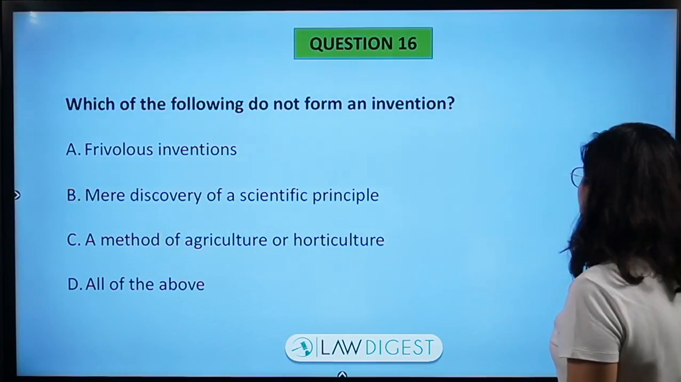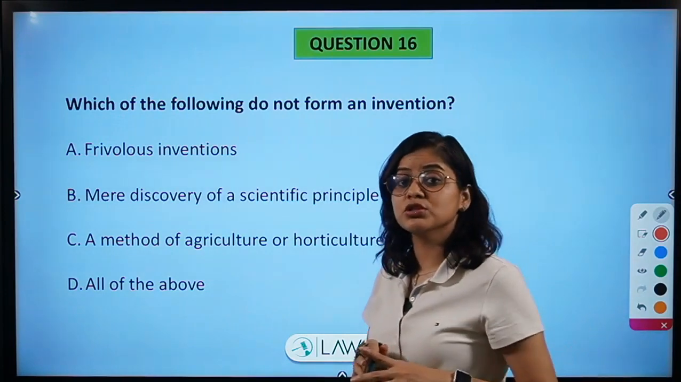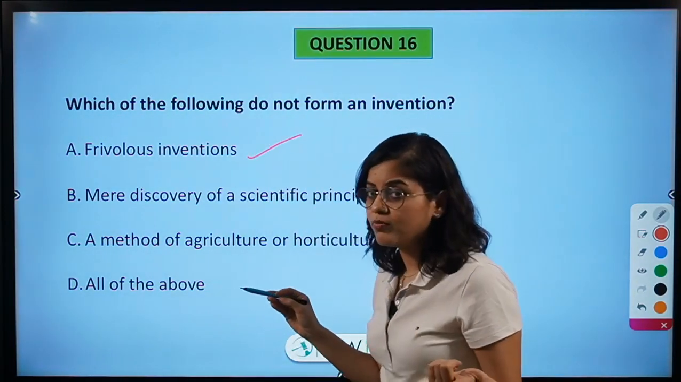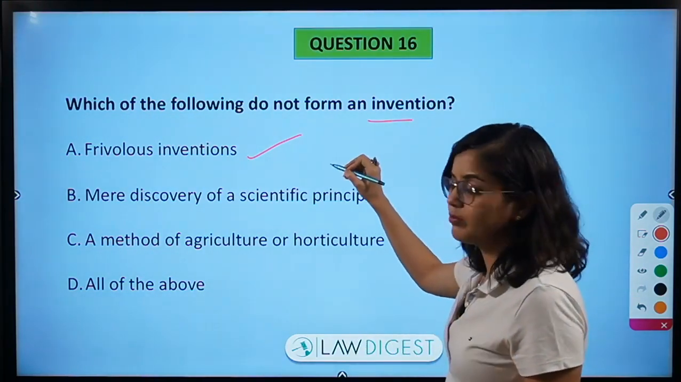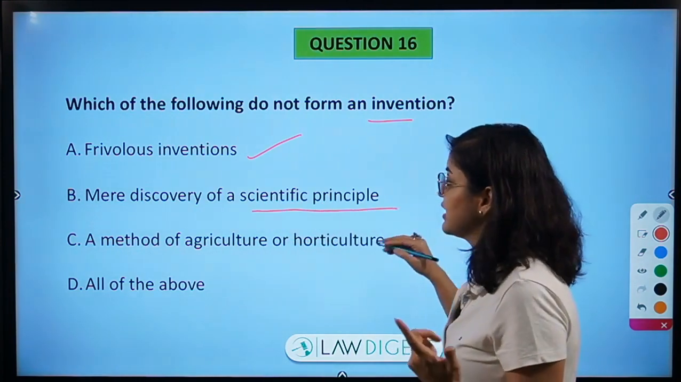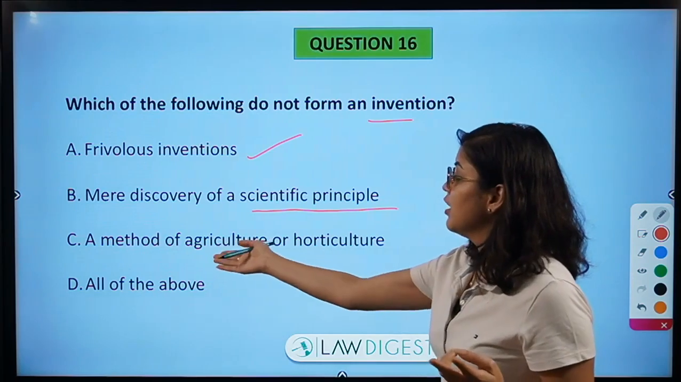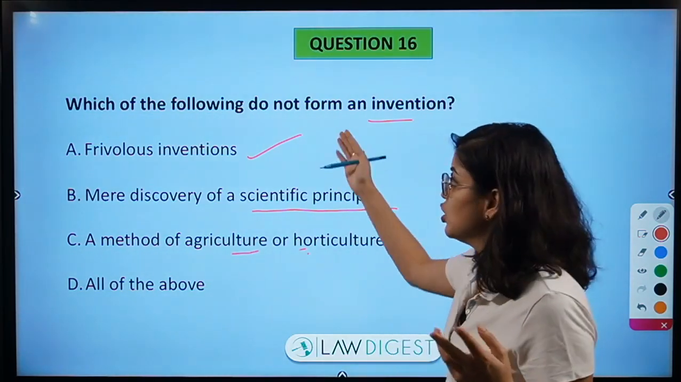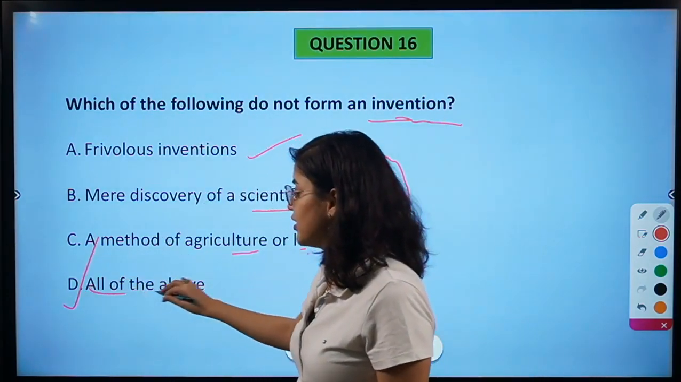Then next is, which of the following do not form an invention? इसमें से कौन सी चीज invention नहीं मानी जा सकती? कोई frivolous invention है, obviously, something that is frivolous cannot form an invention, cannot be patented. Then mere discovery of a scientific principle is also not an invention. Then a method of agriculture or horticulture is also not an invention. So all these three things are not inventions. Option D is the correct answer here.